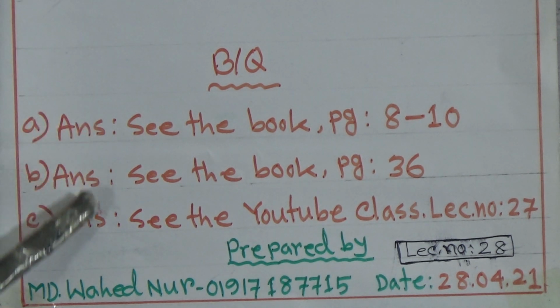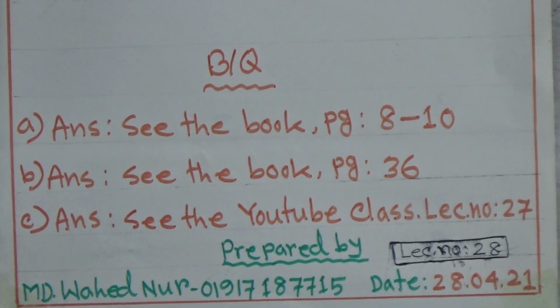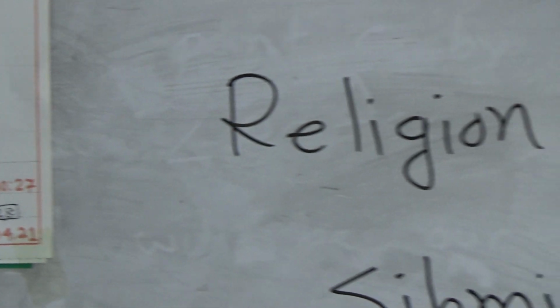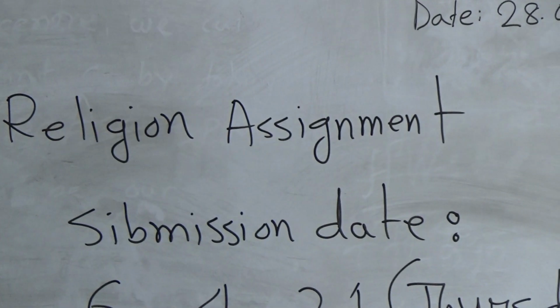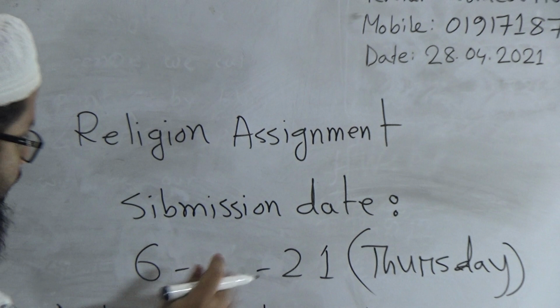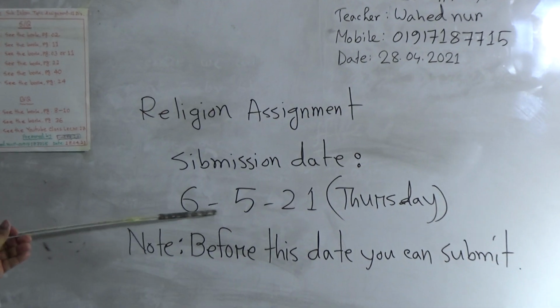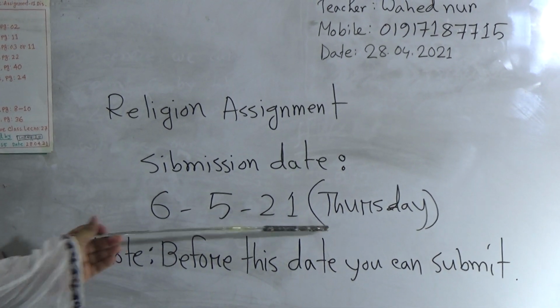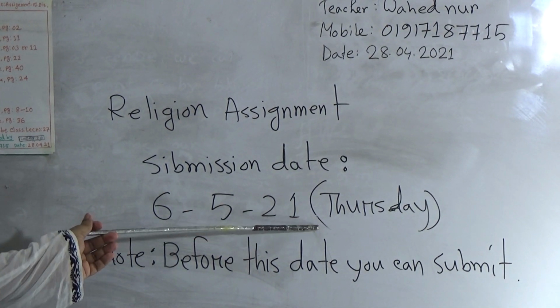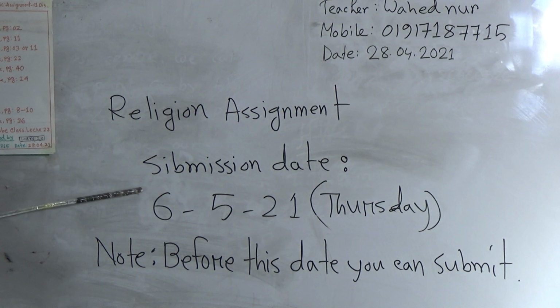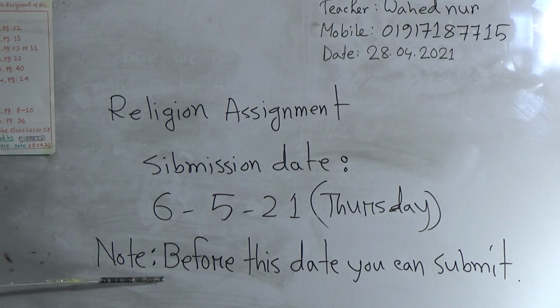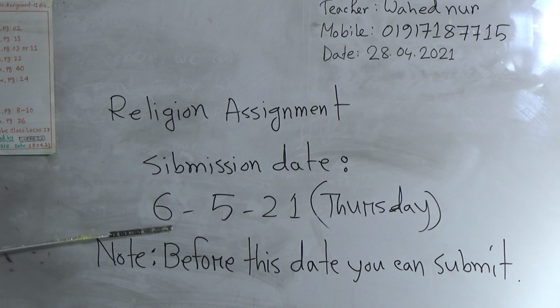So that's all for today, my dear students. Now see the submission date. The religion assignment submission date is 6/5/21, that is Thursday. But if you want to submit before that date, you can submit, no problem at all. Those who want to submit before 6/5/21 can submit.